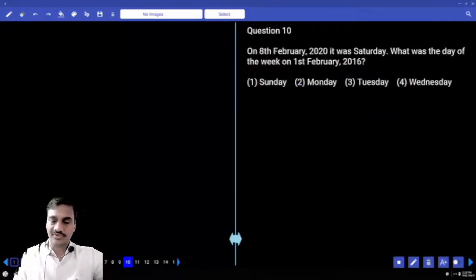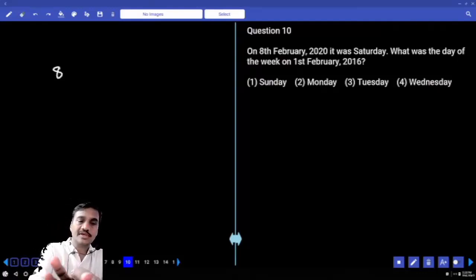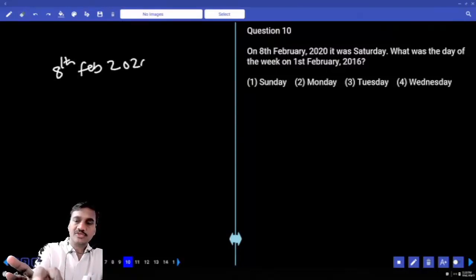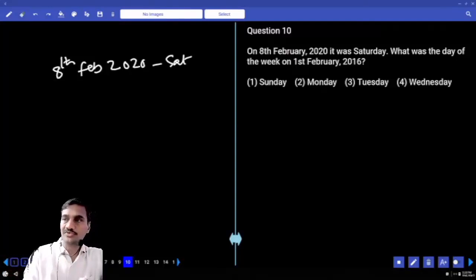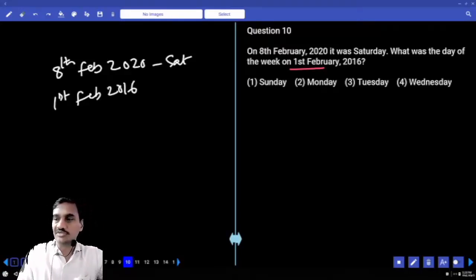Then coming to 10th one, 8th February 2020, Saturday, and 1st February 2016 is on which day? Now first we need to find out 8th Feb 2020. 8th Feb 2020 is Saturday. Then we need to find out 1st February 2016. And prior to this one, dates were different, years were different. Hence first we need to find out 1st February 2016. Now 1st February 2016 was on which day?